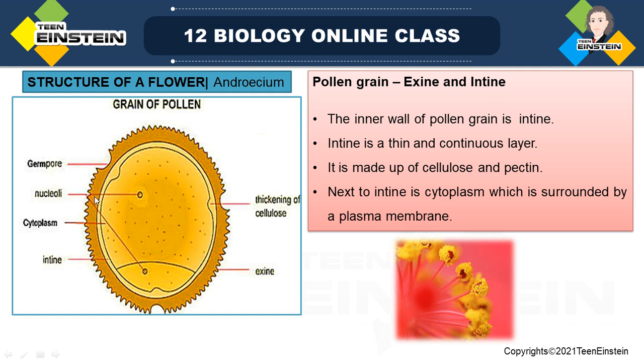Next to exine you can see intine. Intine is the inner wall, and it is made up of cellulose and pectin, not sporopollenin. Next to this intine you can see the cytoplasm. That cytoplasm is covered by plasma membrane, and here inside you can see the cytoplasm. Clear?